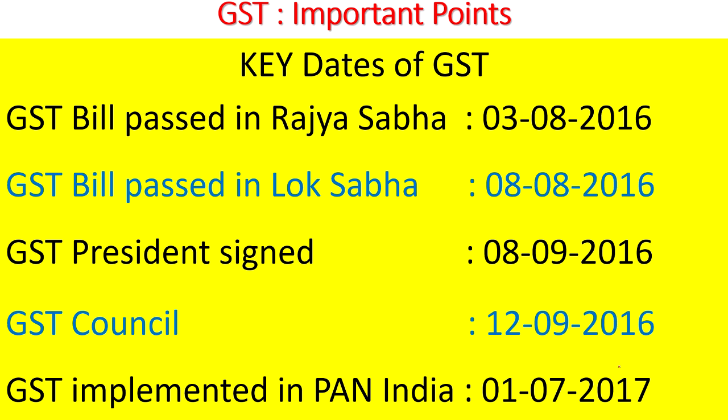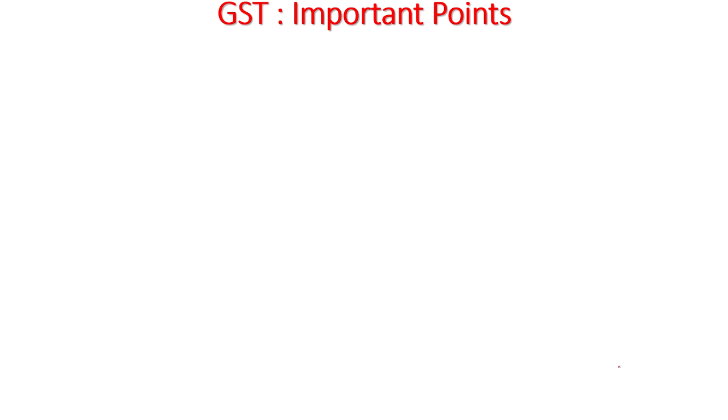And here, for examination purposes, there are key dates for GST implementation. GST bill passed in Rajya Sabha on 3/8/2016. GST bill passed in Lok Sabha on 8/8/2016. And GST bill has been signed by the President of India and has become an act on 8/9/2016. And GST Council has been formed on 12/9/2016. And finally GST has been implemented in Pan India on 1/7/2017. That is why it is called GST day on 1st of July. Okay, this you have to remember.